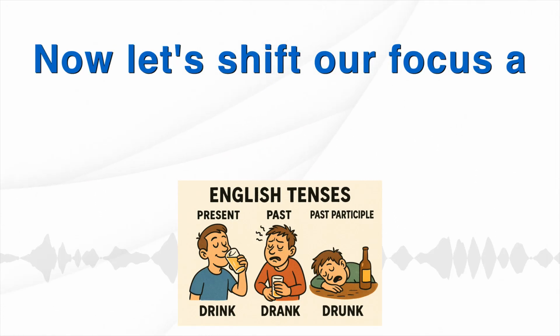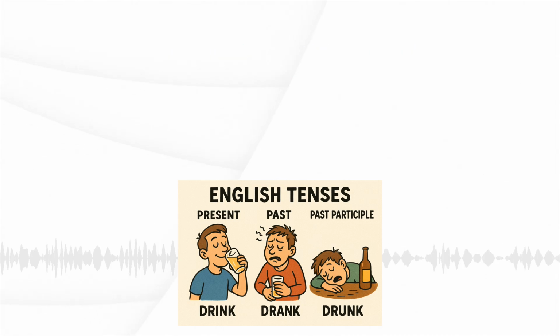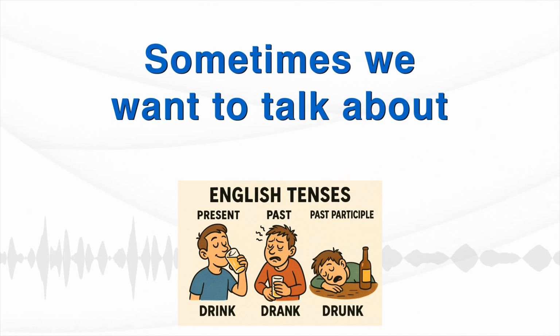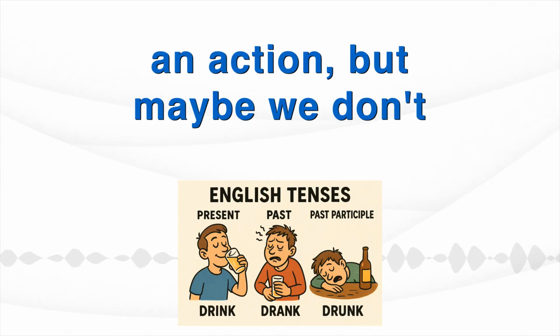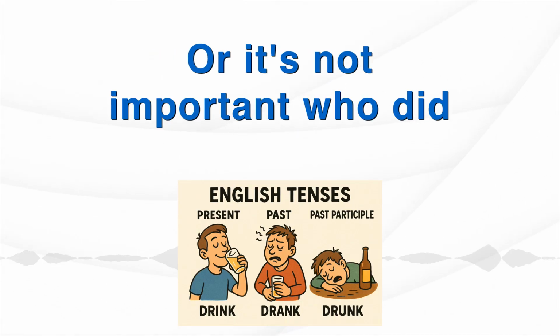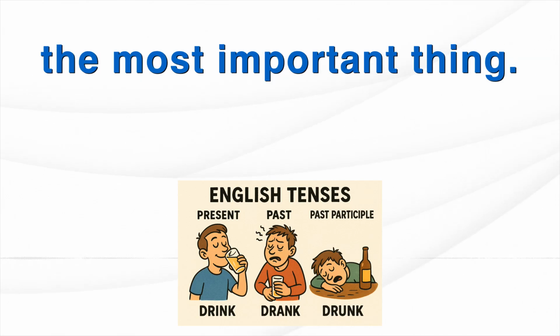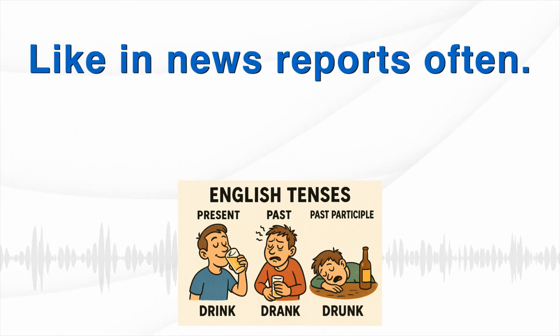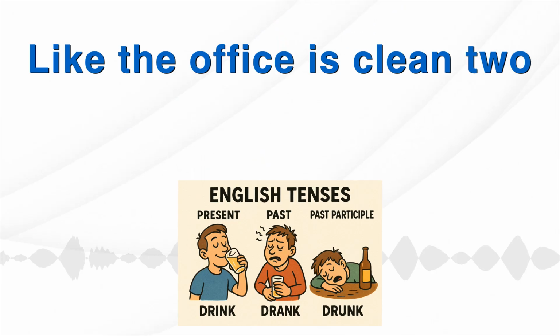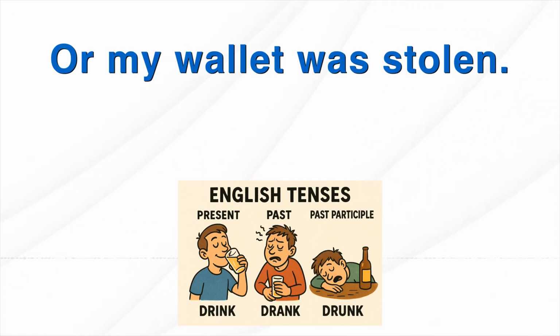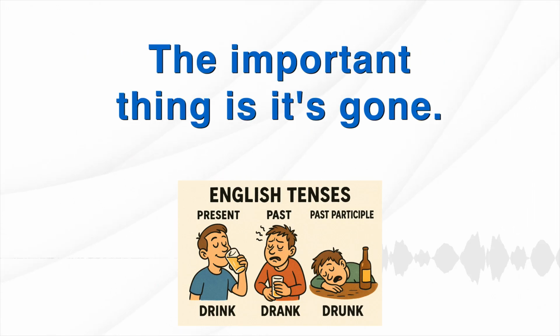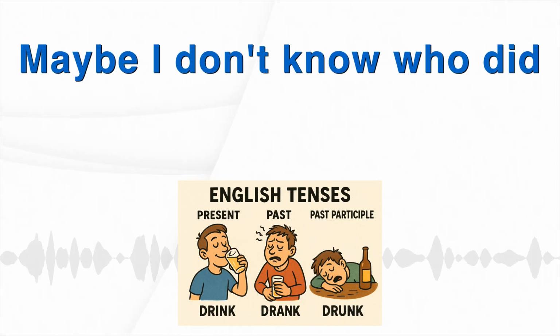Now, let's shift our focus a bit. Let's talk about passive forms. Right. Changing the focus. Sometimes we want to talk about an action, but maybe we don't know who did it, or it's not important who did it, or maybe the action itself is the most important thing. Like in news reports often. Exactly, like the office is cleaned 2 times a week. We don't need to say who cleans it, or my wallet was stolen. The important thing is it's gone. Maybe I don't know who did it.